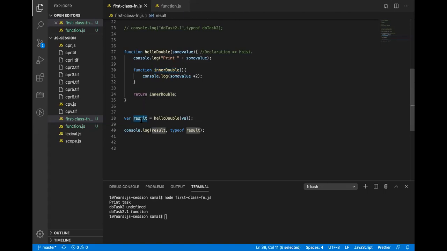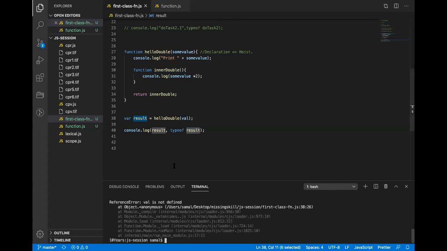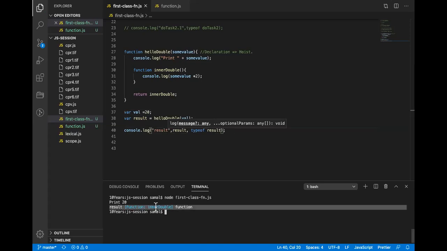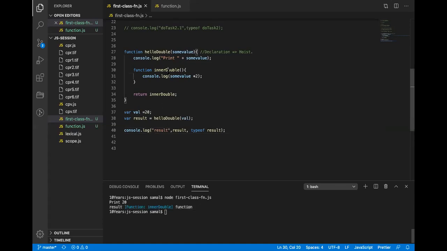Because this is now holding a reference to the function, I can call this function. When I run this, it will basically print function inner double. See the result here. If I run this, you will see result: function inner double. It's showing the function name inner double. So this function returned a reference to the inner function, which is being assigned to another variable.